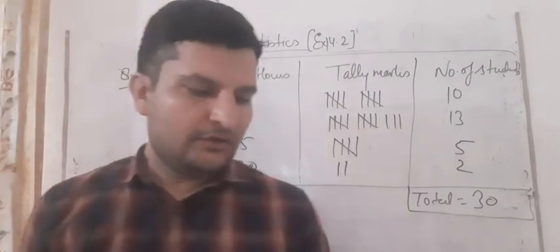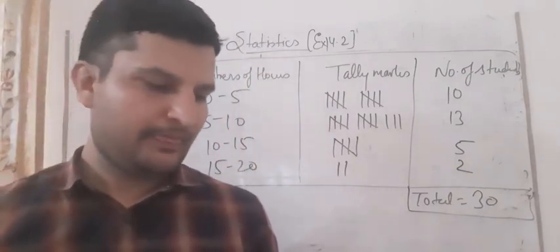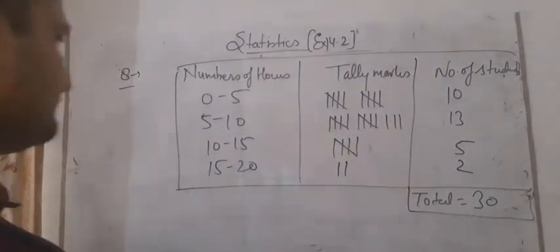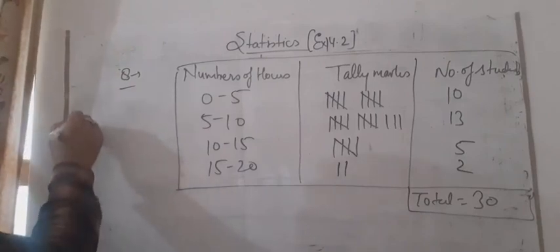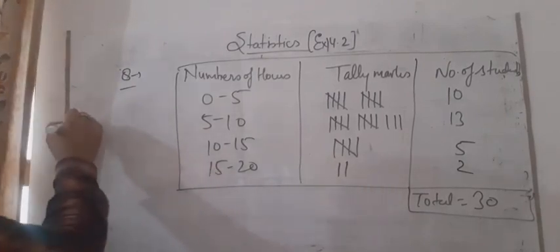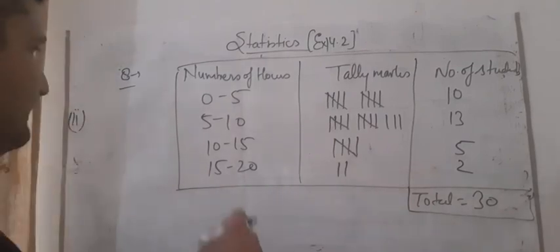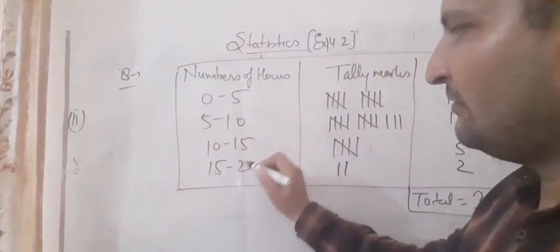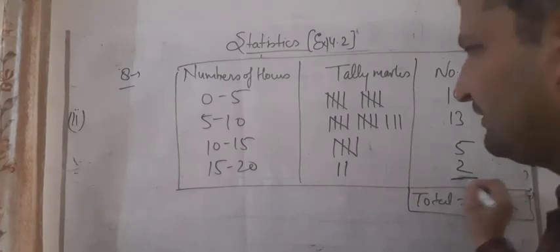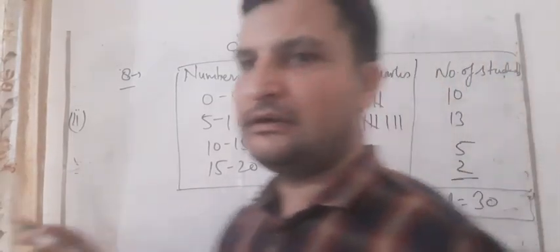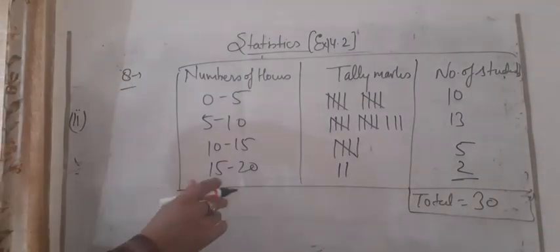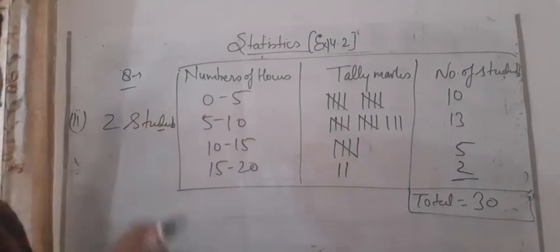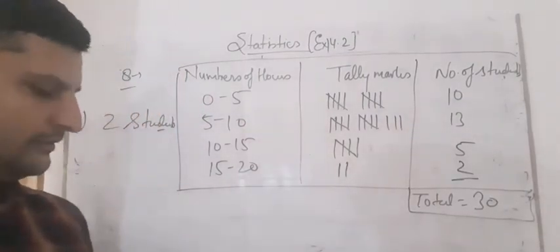So students, what we have to find in this question: how many children watch television for 15 or more hours a week? How many children watch television 15 or more hours? 15 or more hour means how many students are there? 2, because 15 will be included there and more hour is 15 to 20. So 2 students watch television 15 or more hour.